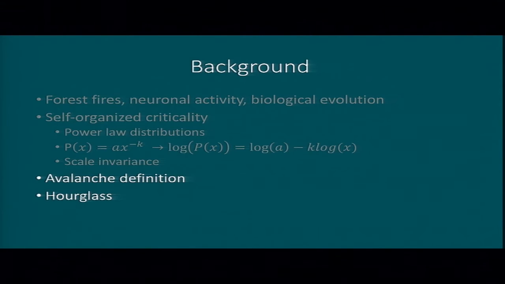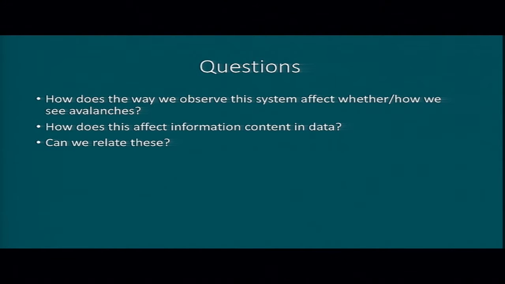So, questions moving forward. How does the way we observe this system affect whether or how we see avalanches? How does this affect the information content in our data, and can we relate the two?